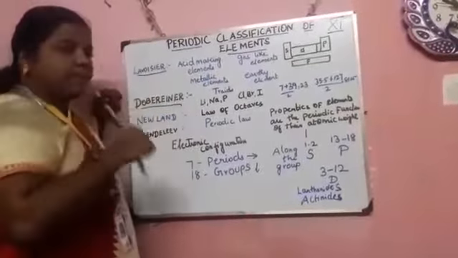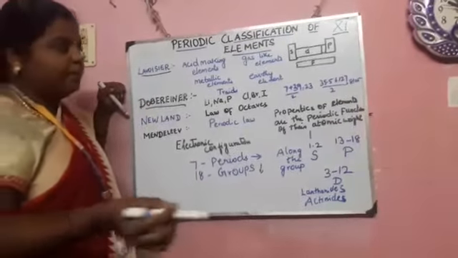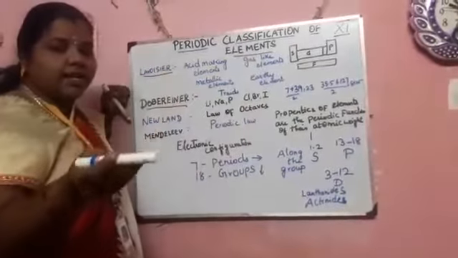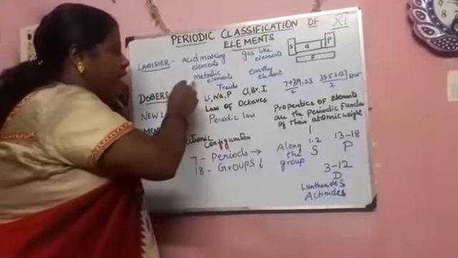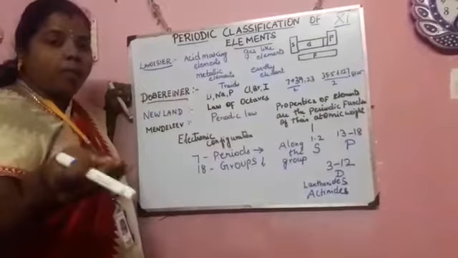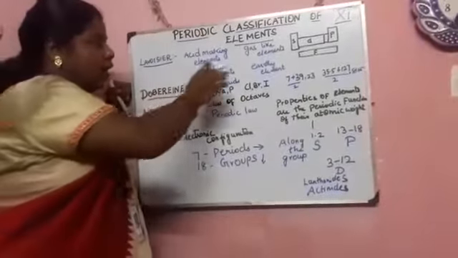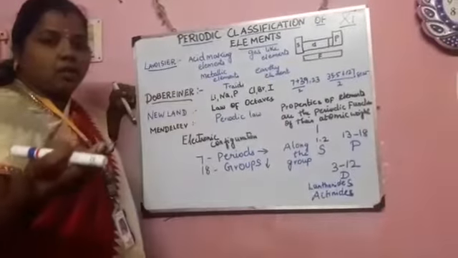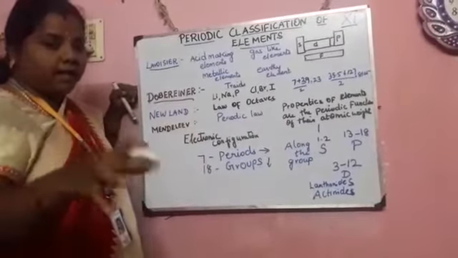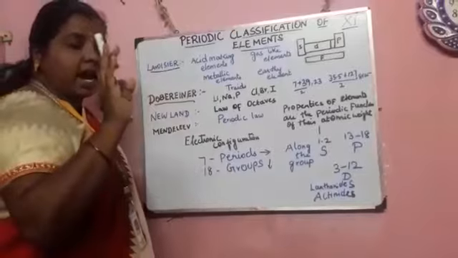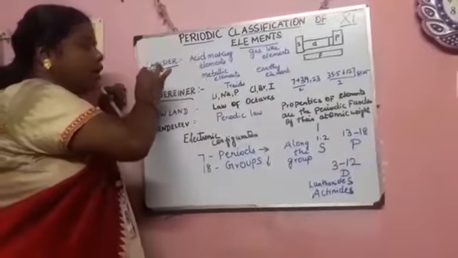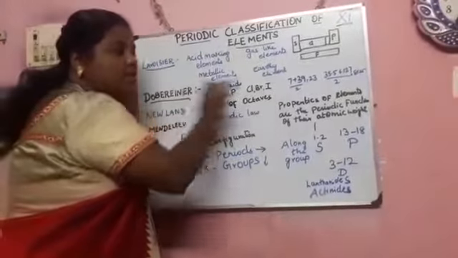For example, acid making elements are like sulfur, and the gas like elements are like hydrogen, oxygen, nitrogen, etc. The metallic elements are copper, gold, silver, like that. And the earthy elements are like calcium oxide. So the elements can be arranged according to Lavoisier. He arranged them in this order.